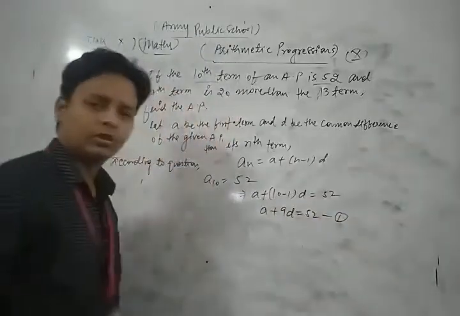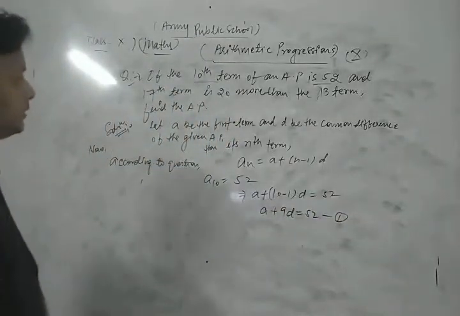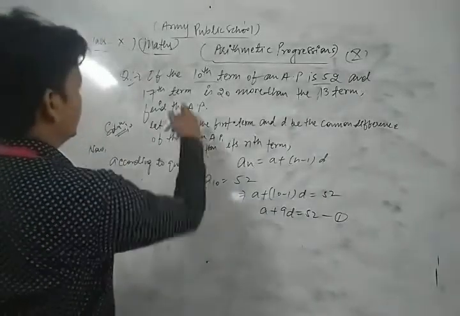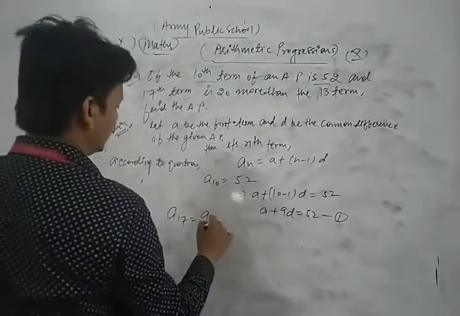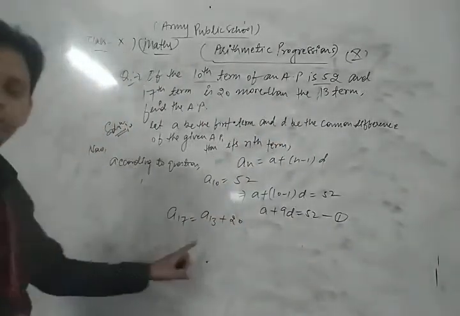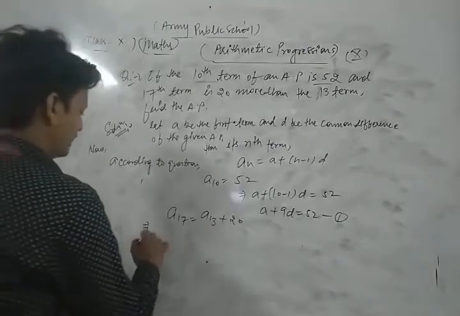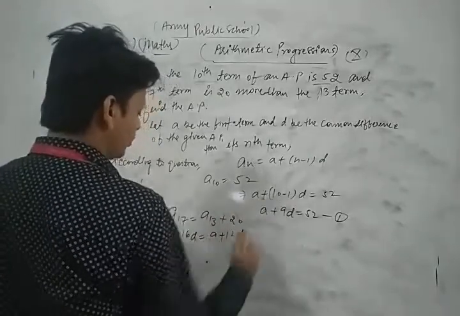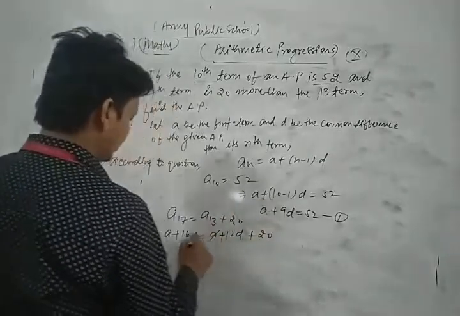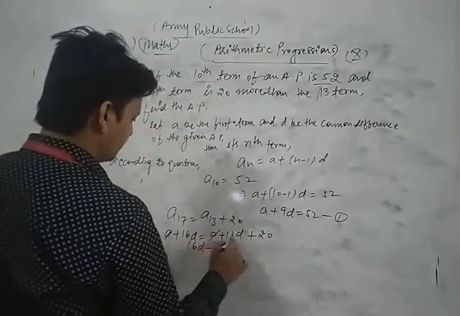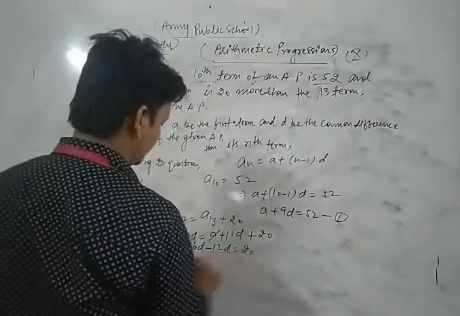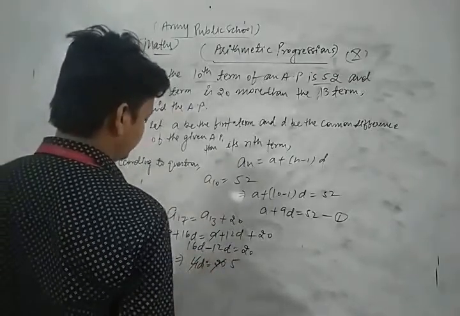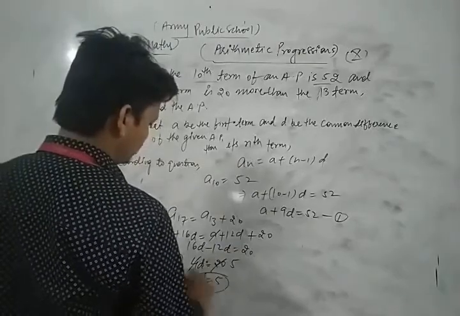Take this as equation number 1. And the 17th term is 20 more than the 13th term, so A17 is A13 plus 20. This is the concept of the given question. Now we put the value of A17, which is A plus 16D, and A13, which is A plus 12D, according to that formula, plus 20. Now A cancels out, so 16D minus 12D is equal to 20. That is 4D is equal to 20. So D is equal to 5.